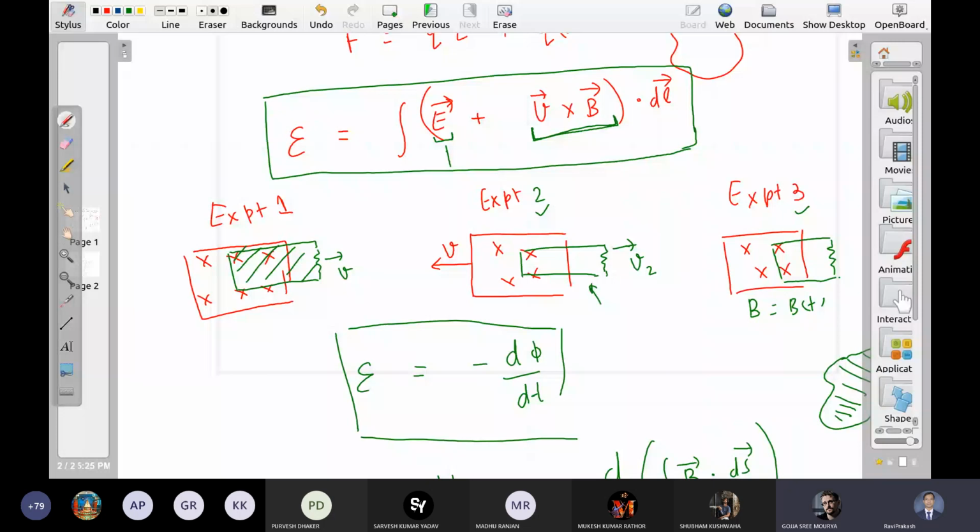Okay, sir. So this del cross E is equal to minus del V by del T. It is just giving you half of the answer. First part only. The second you still have to calculate, right? So those who consider this complete thing as induced EMF, who consider the whole of it Faraday law, for them the last equation is not Faraday law.